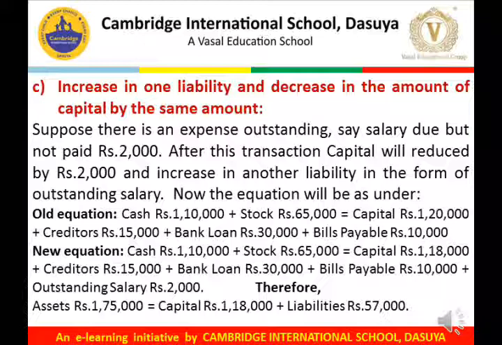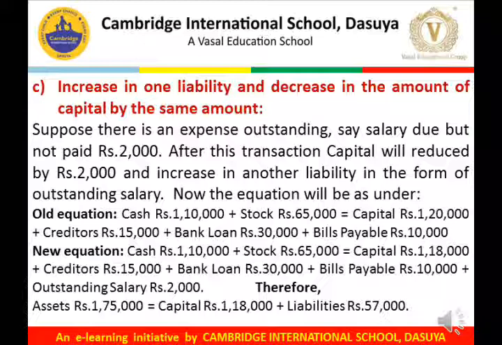With this transaction of salary due but not paid, the effect would be a deduction of rupees 2,000 from capital because this is an expense. Expenses once incurred but not paid become our liabilities, but expenses must be deducted from the capital. So the old capital is 1,20,000 and after deduction of rupees 2,000 as an outstanding salary, the new balance of capital would be rupees 1,18,000.